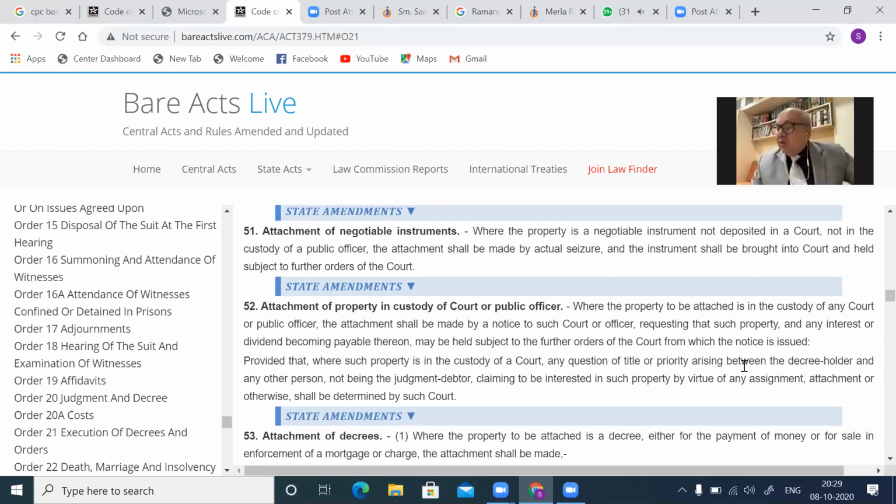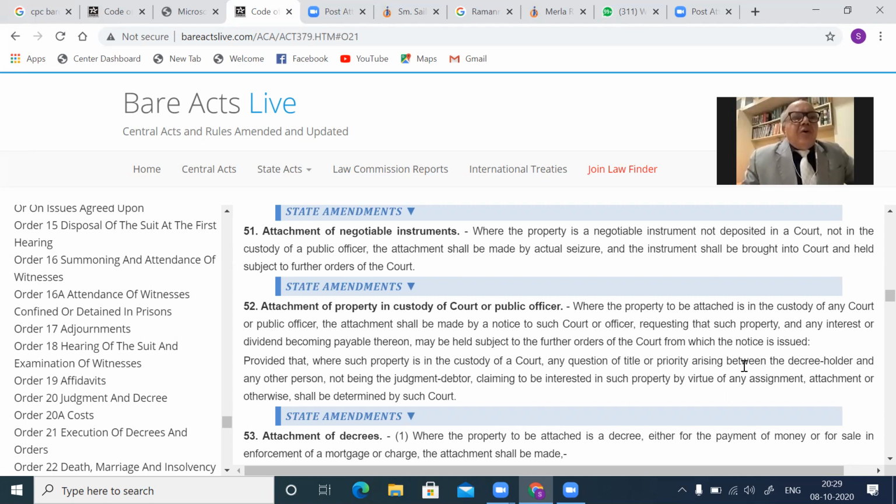Then Order 21, Rule 52, attachment of property in the custody of a court, public or officers. This is very important. Order 21, Rule 52. So in many cases, you know that here, A and B, plaintiff and defendant, are litigating, maybe a summary suit where the defendant is directed to deposit 1 crore rupees in the High Court. Subject to deposit, leave is granted to him.